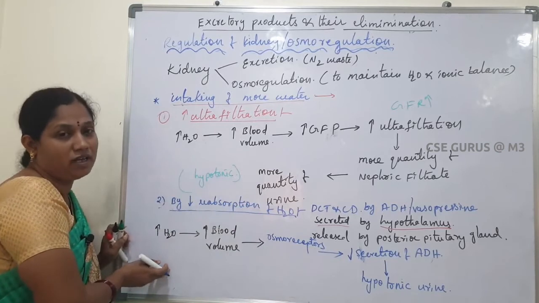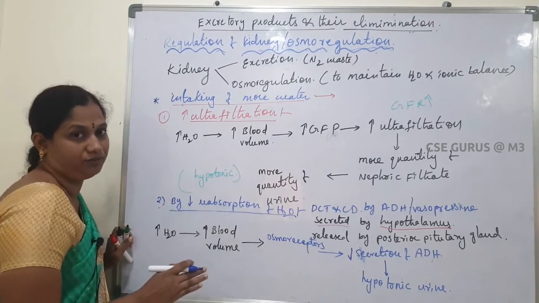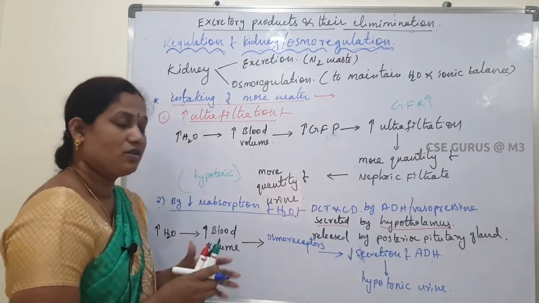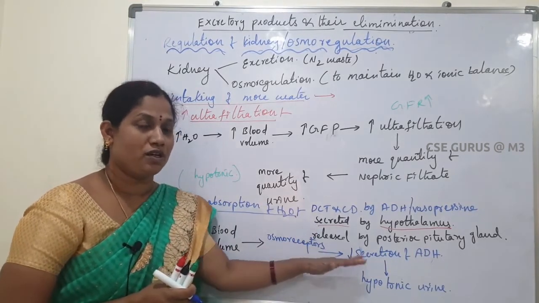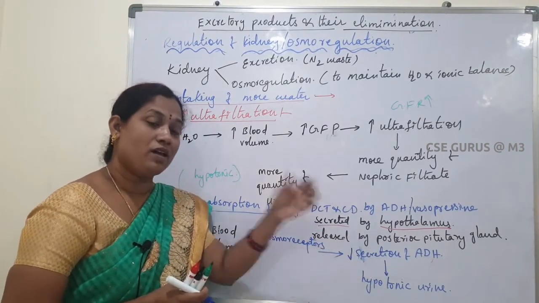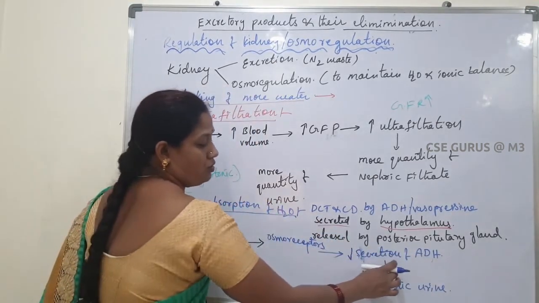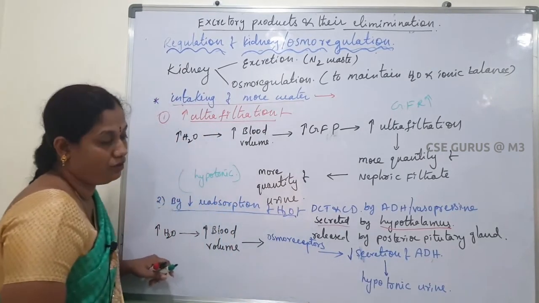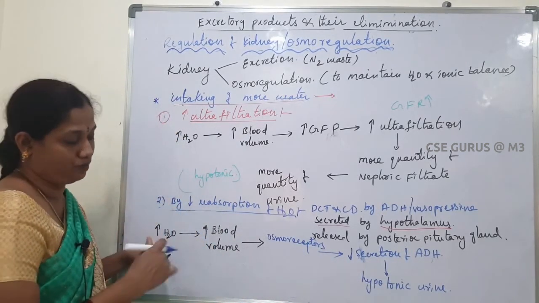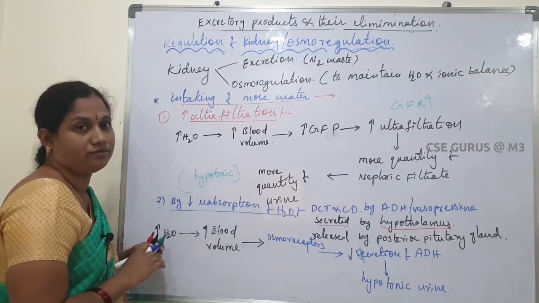The second method is by the ADH hormone. Normally ADH hormone helps in the reabsorption of water. When the blood volume is increased, the osmoreceptors in the hypothalamus identify that situation, so the hypothalamus decreases the secretion of ADH hormone. Finally, excess hypotonic or diluted urine is produced. In this way, the excess amount of water is eliminated to the outside.